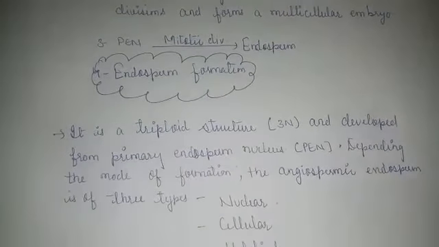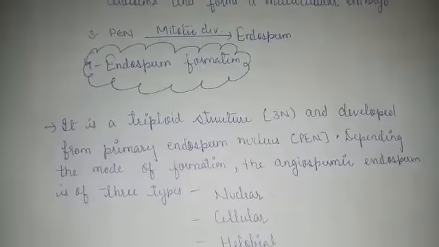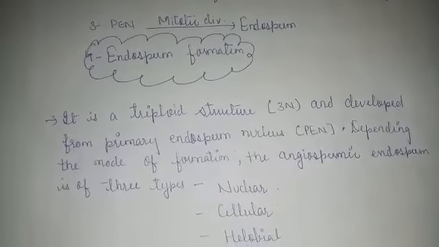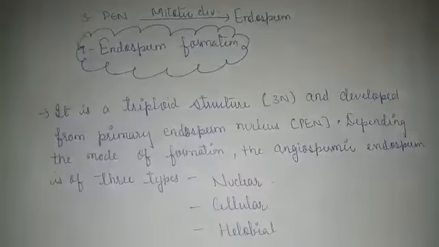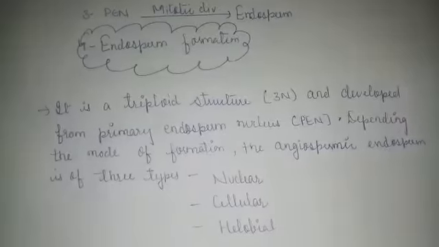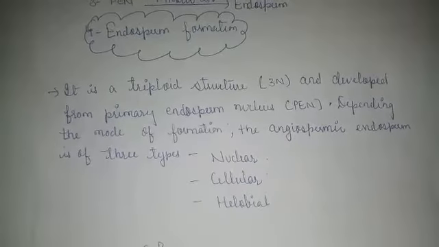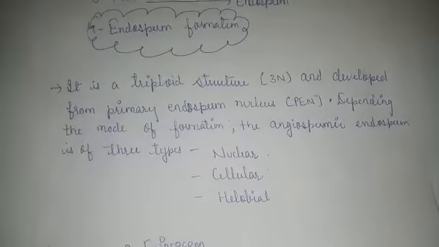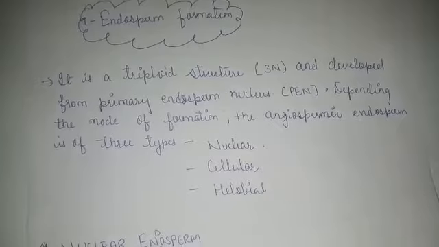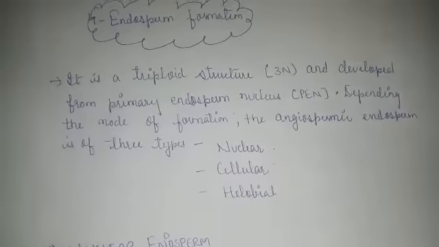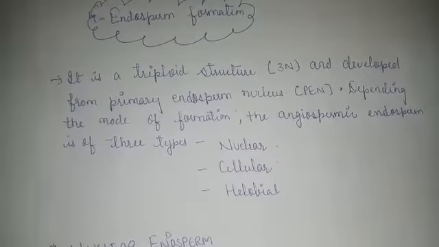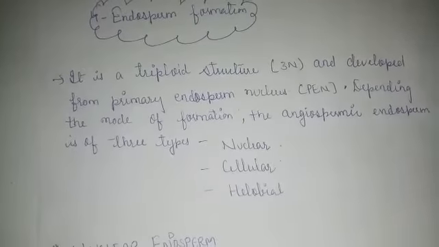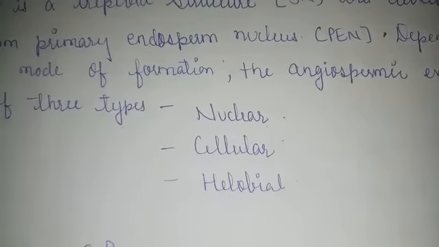Now I say triploid structure having 3n number, developed from the primary endosperm nucleus. This primary endosperm nucleus we have seen in the case of double fertilization. It is formed after the fusion of the male gamete with the polar nuclei, also called the secondary nucleus. Depending on the mode of formation, the endospermic plant has different types of endosperm. These endosperms may be nuclear, cellular, helobial.